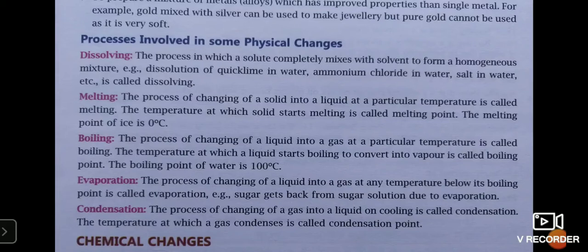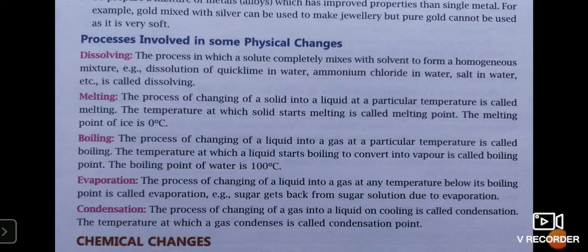Processes involved in some physical changes, the first one is dissolving. What is dissolving? The process in which a solute completely mixes with a solvent to form a homogeneous mixture is called dissolving. Like you dissolve sugar in water or salt in water. What happens when you put sugar in water and you start stirring it? Sugar gets dissolved in water.